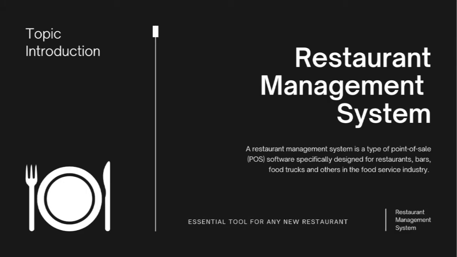Topic Introduction. A restaurant management system is a type of point of sale software specifically designed for restaurants, bars, food trucks, and other businesses in the food service industry. Unlike a POS system, RMS completes all back-end needs such as inventory and staff management.